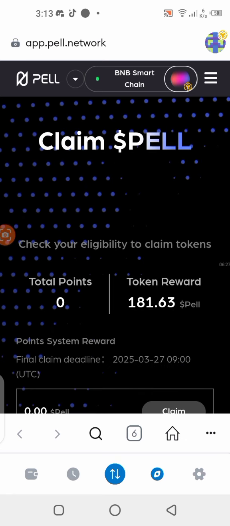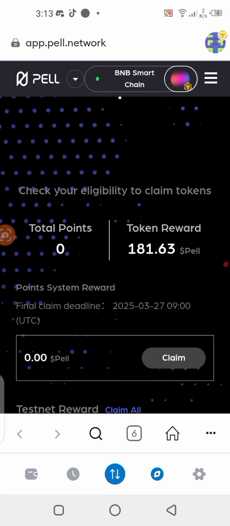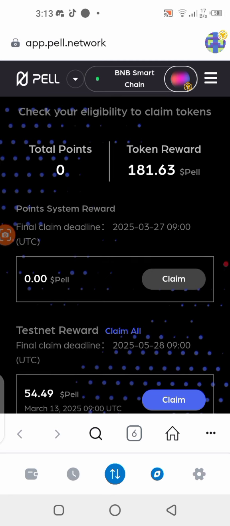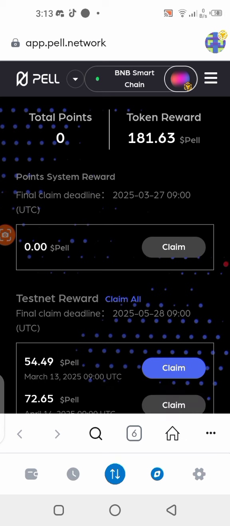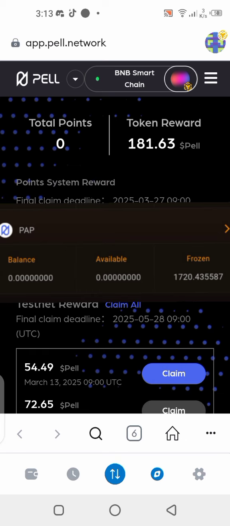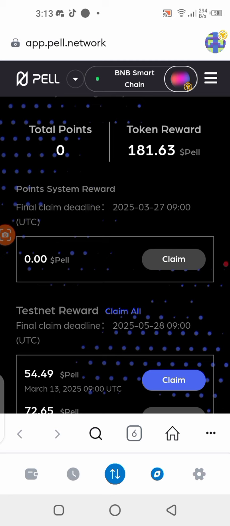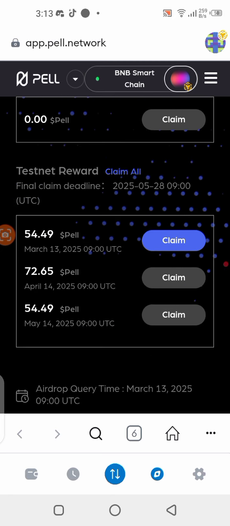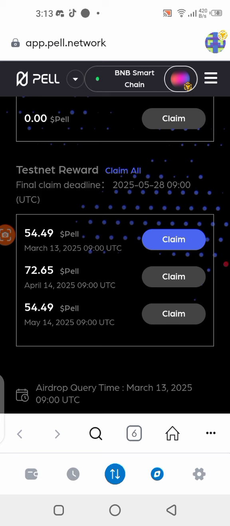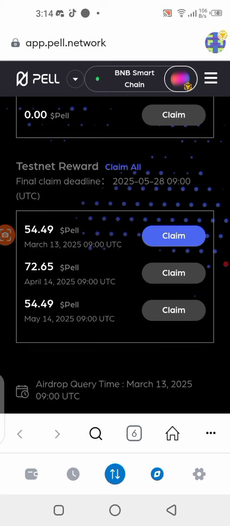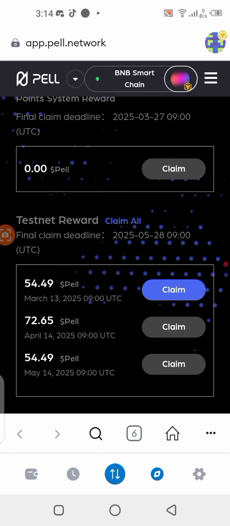Getting here, you can see your available tokens to claim. Here I'm having a total of 0.0. I don't know what they use in calculating all this, but for the token rewards I can see 181 here, whereas in my Satoshi app I mined over 1,000 tokens. But here I can see only 181 tokens as rewards. Anyway, I think I can claim this one now, so I'm claiming 54 right now, then later 72, and later 54. This is where you can actually see what you can claim. So I'm just going to click on claim for now and see what happens next.